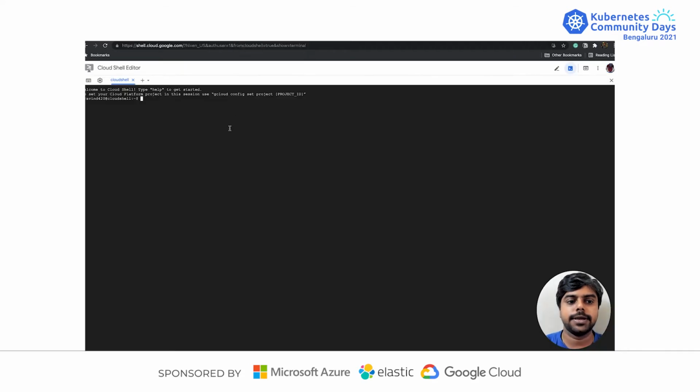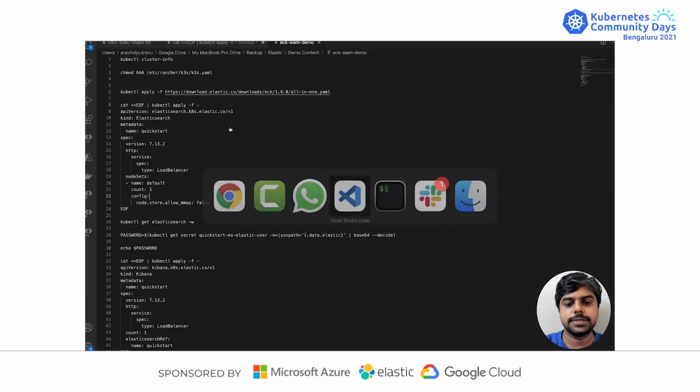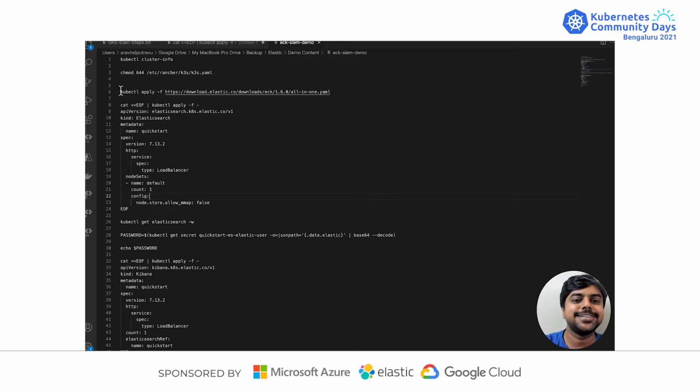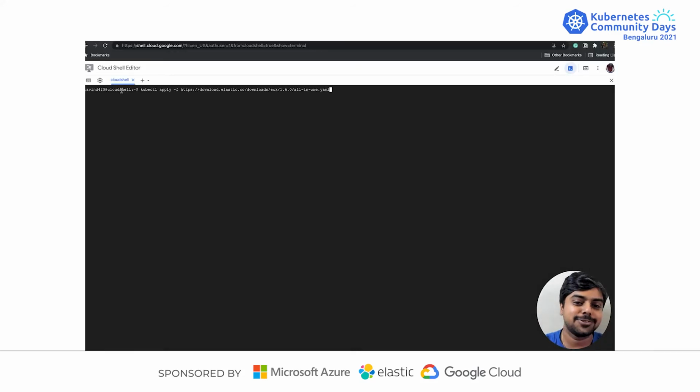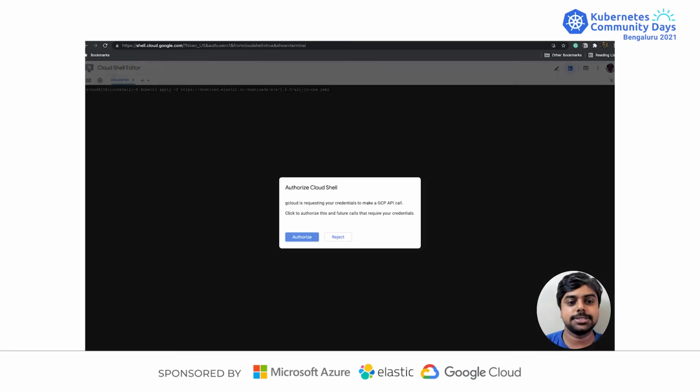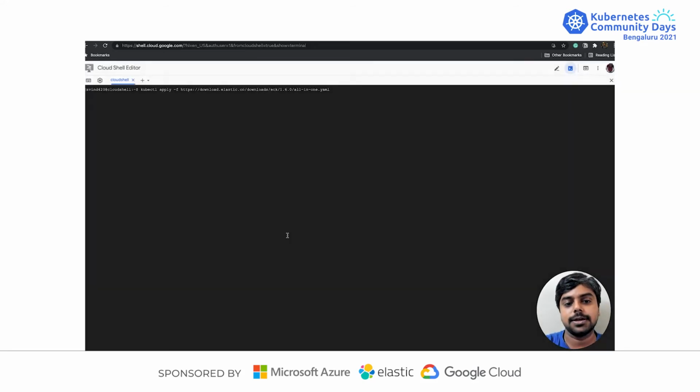I'll just use the deployer here. I'm using the Cloud Shell to deploy the Elasticsearch instance. So I have set up all the commands here, so that I don't make too many mistakes. I'm just installing the operator through kubectl, and then I'm going to create this particular operator.